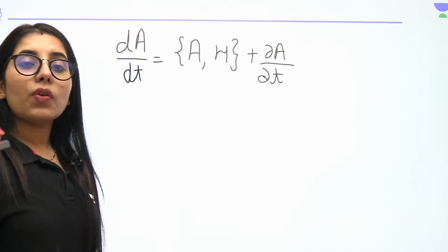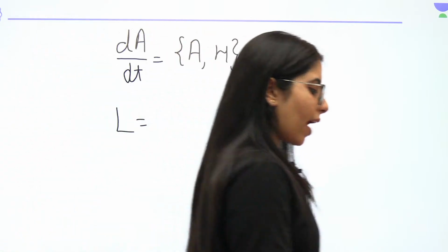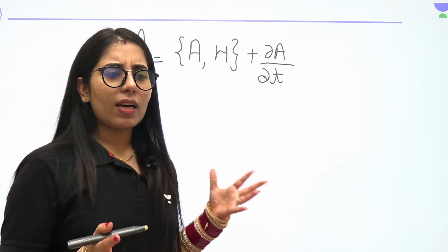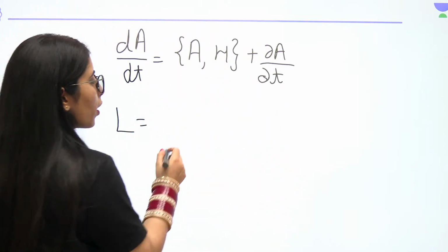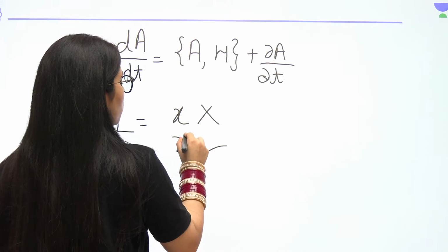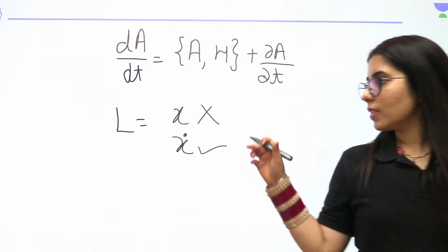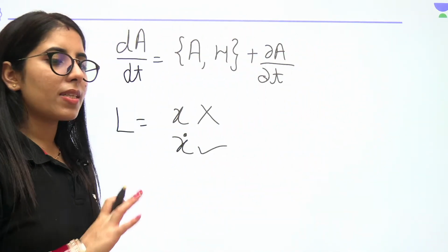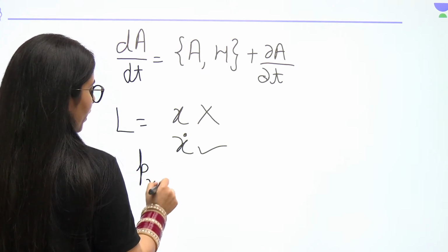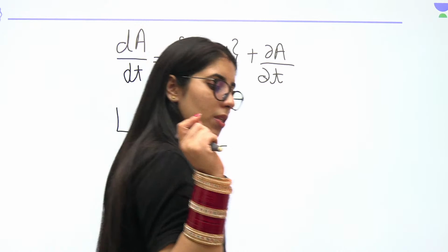Next thing is, if I talk about any given Lagrangian expression, in the Lagrangian you will have generalized coordinates corresponding to the system given to you, for example x, y, theta, phi, anything can be there. Let's say a coordinate is not present in the Lagrangian, but its derivative is present. It can be for all the coordinates or only for one coordinate, or not for any single coordinate as well. But if for any coordinate the coordinate is not present, but the first order derivative is present there, then its corresponding linear momentum will be conserved, a constant of motion, for that system for which you are observing the Lagrangian.